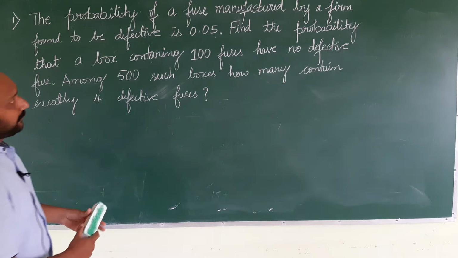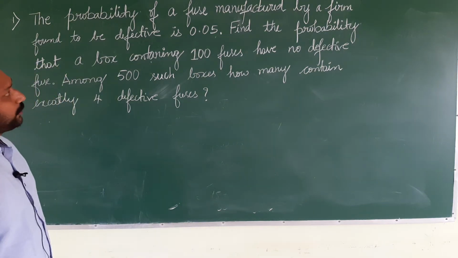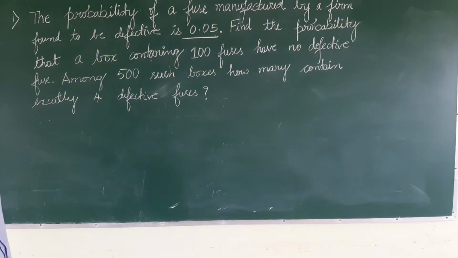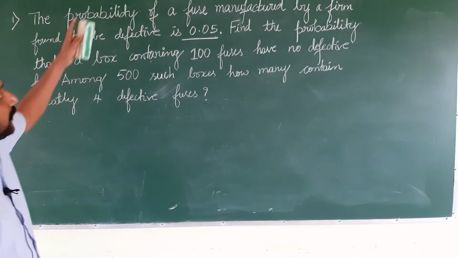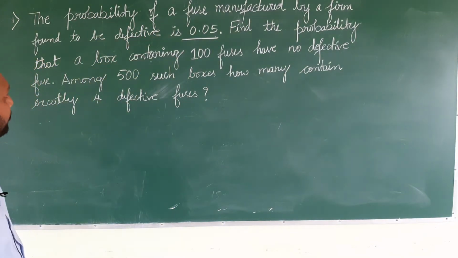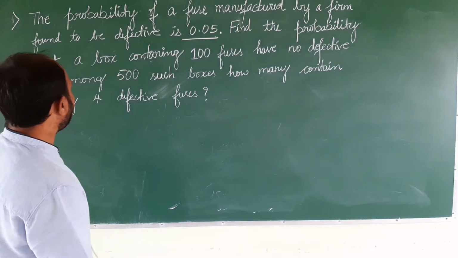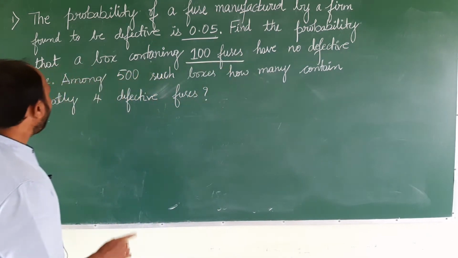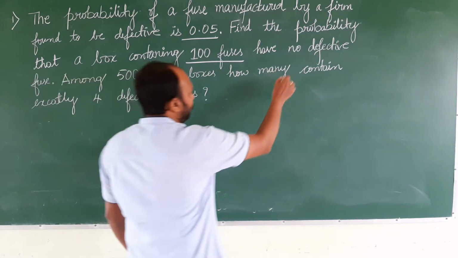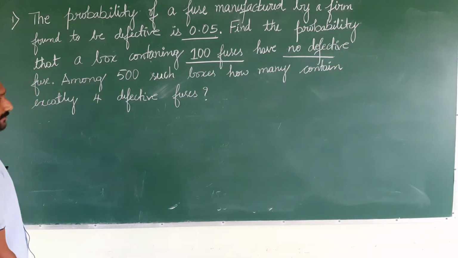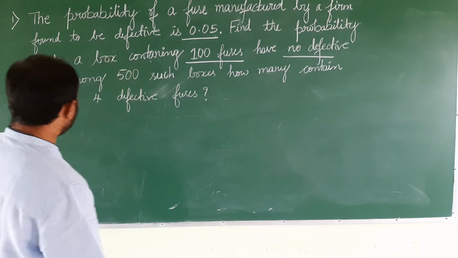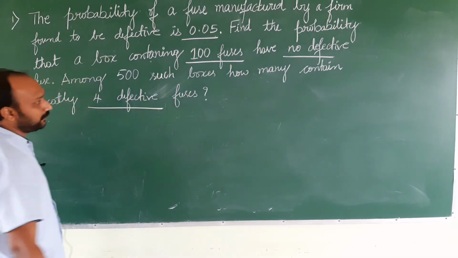The probability that a fuse manufactured by a firm is found to be defective is 0.05. Find the probability that a box containing 100 fuses has no defective fuse. That's the first question. Second, among 500 such boxes, how many contain exactly 4 defective fuses?